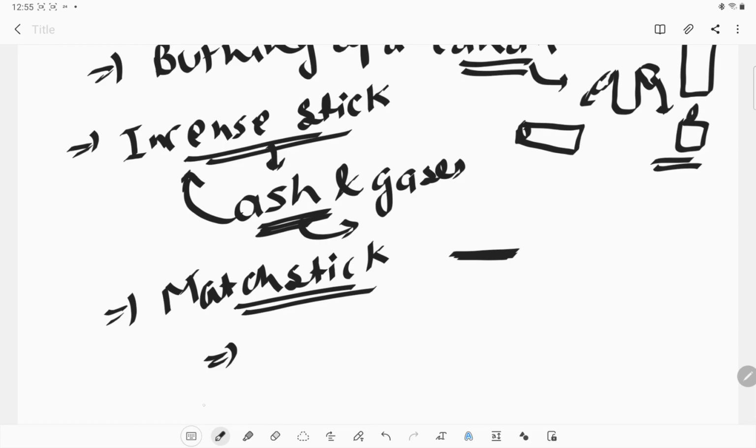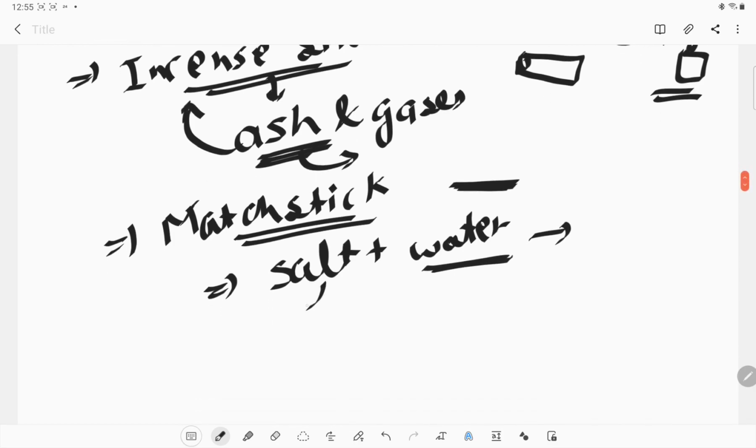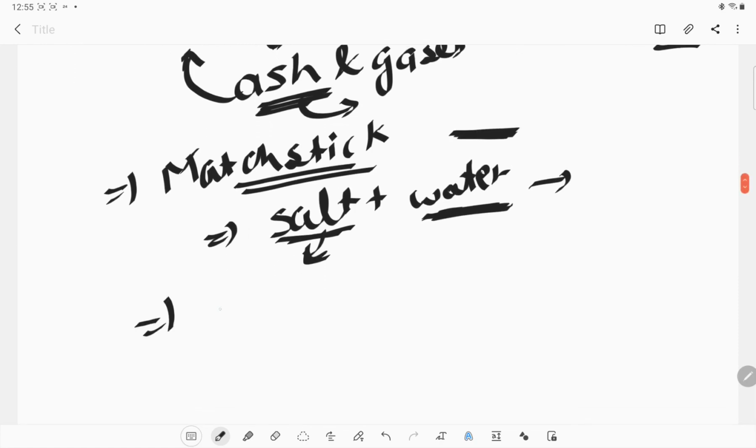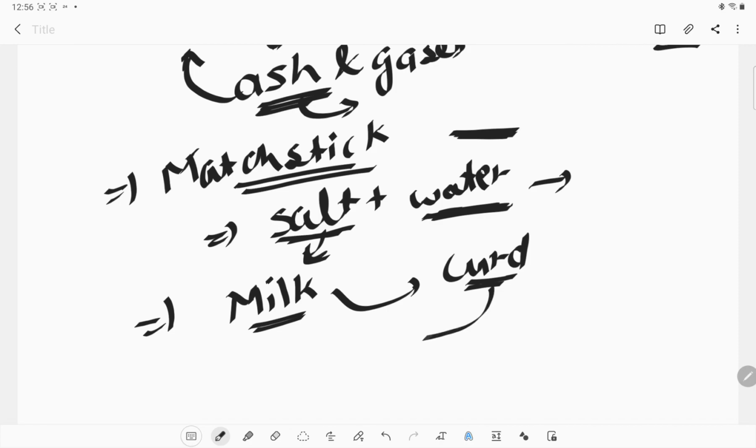Another example is if we dissolve salt in water. With salt plus water, we can condense that water and separate the salt from it. So this is a reversible process. We can separate salt from the water. Another example is milk. When milk is converted to curd, we cannot use curd to make milk again. So this is non reversible.